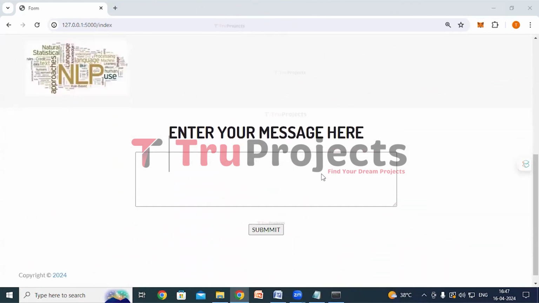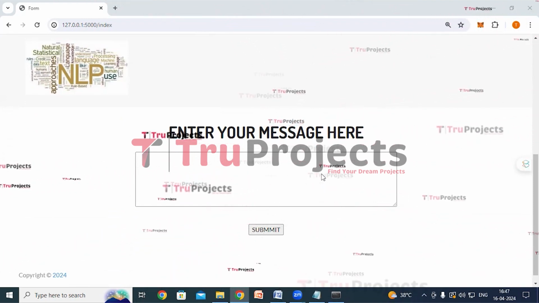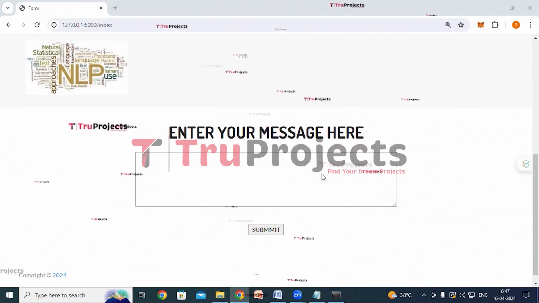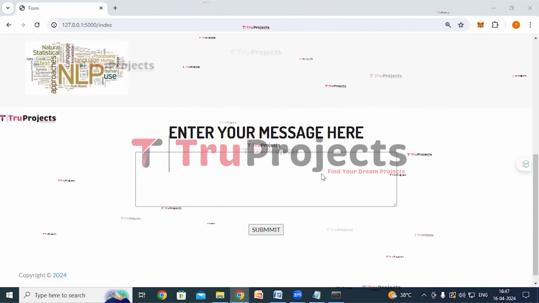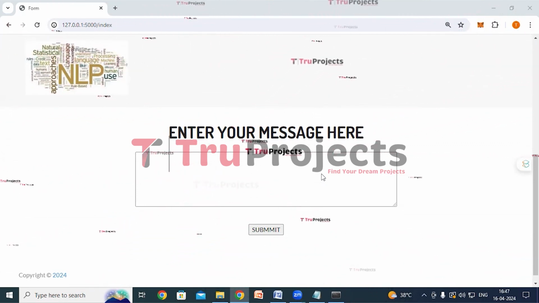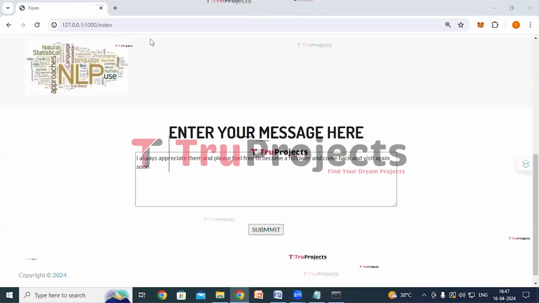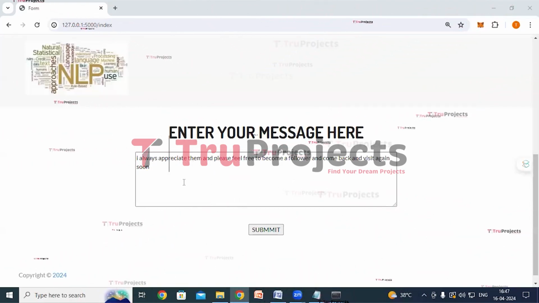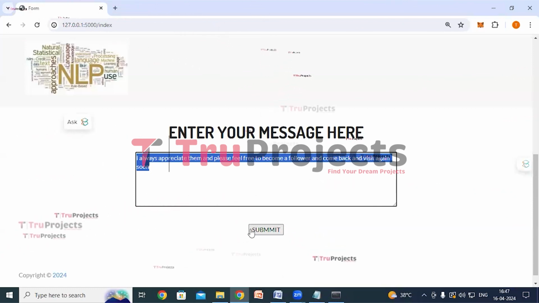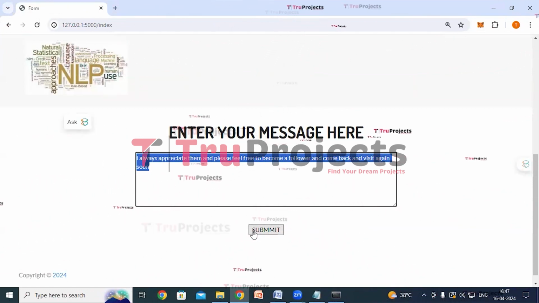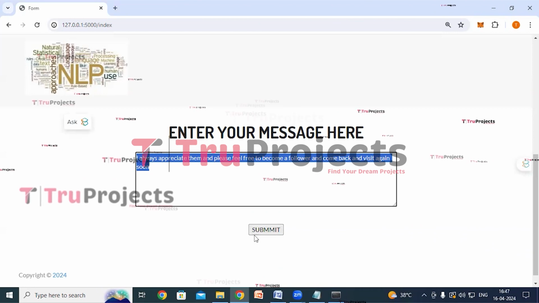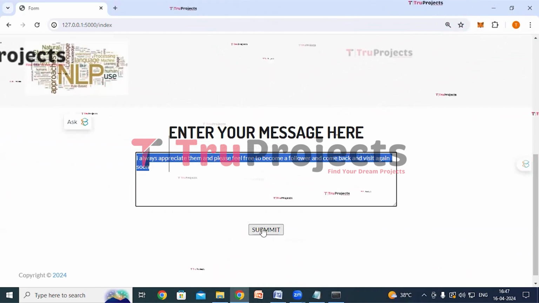Here we can see an enter your message box where we have to enter a message, or input any microblog text post, and the application will detect the emotion in the given message. I have entered this message. Now click on the submit button. I have taken this message from the sample file in which I have test cases.